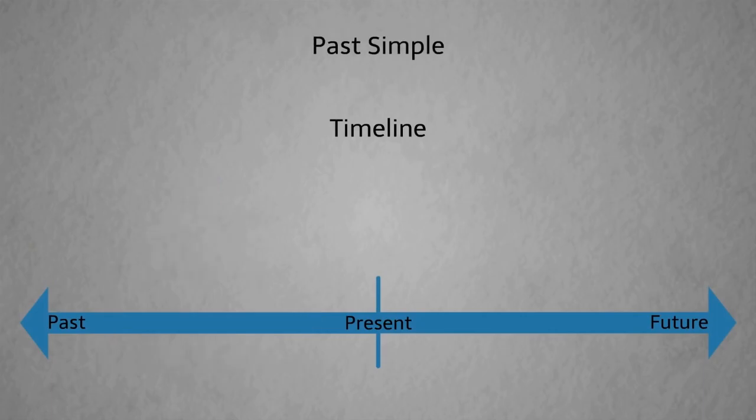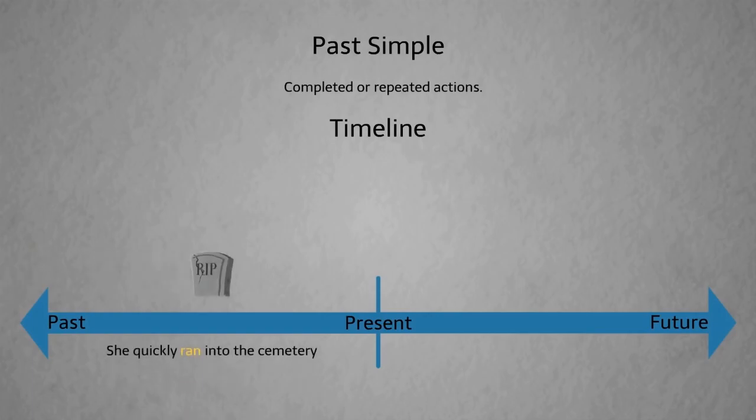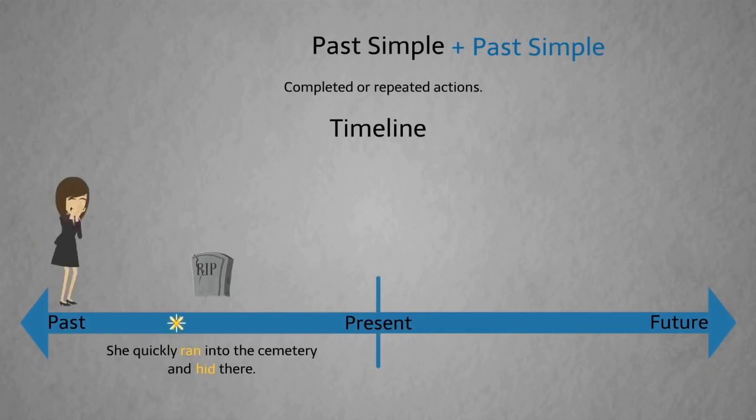We use the past simple for completed actions or repeated actions. For example, she quickly ran into the cemetery. This action is finished and completed. When we use two past simple actions, the second action happened after the first action. For example, she quickly ran into the cemetery and hid there. So she ran into the cemetery first, then she hid inside the cemetery.